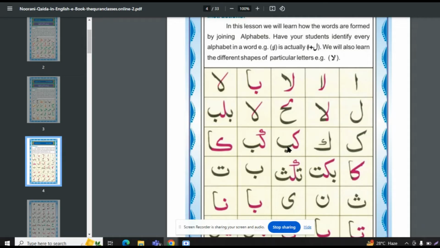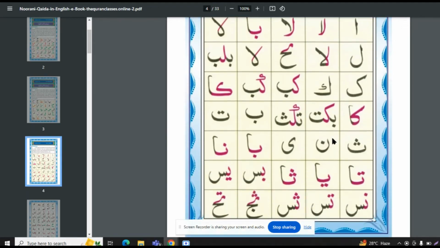Kaf, ba. Kaf, alif. Ba, kaf, ta. Kaf, ta. Kaf, sa. Ba, ta, sa, nun, ya.